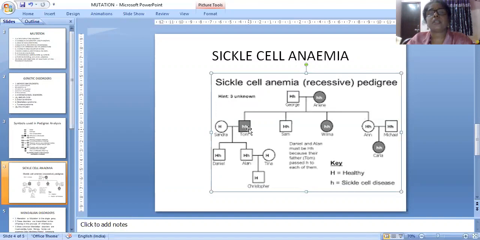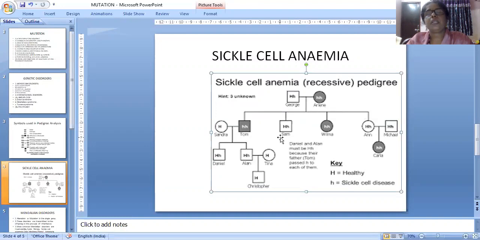Four children are there in this one: 1, 2, 3 and 4. Suppose four children are there in this marriage; this is a disease-affected sickle cell son, this is a carrier son, this is a sickle cell daughter, and this is a carrier daughter.